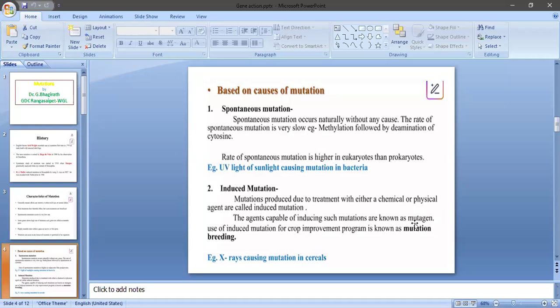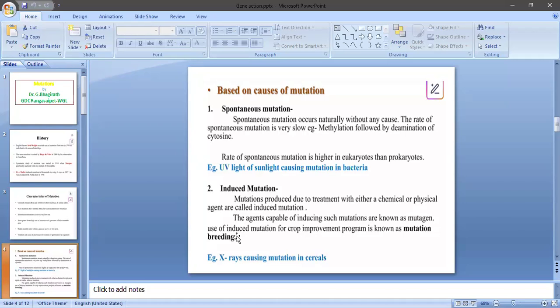So by the help of mutagens we can manipulate and achieve some beneficial characters in crop plants, maybe insect resistance, high yield, or a stress tolerant plant, which helps in crop improvement programs and also in mutation breeding.